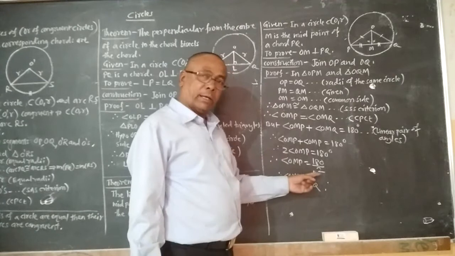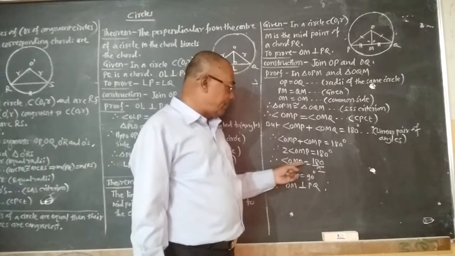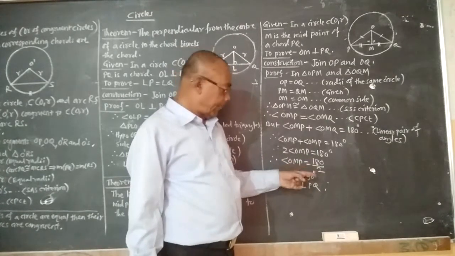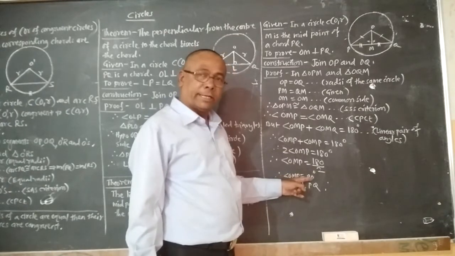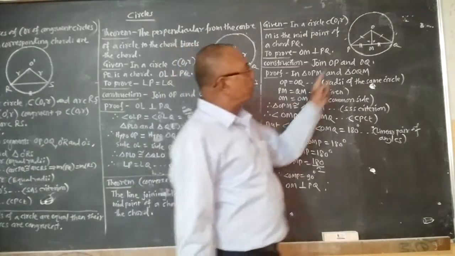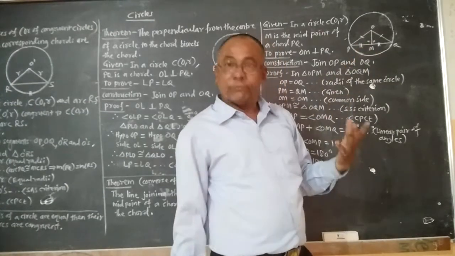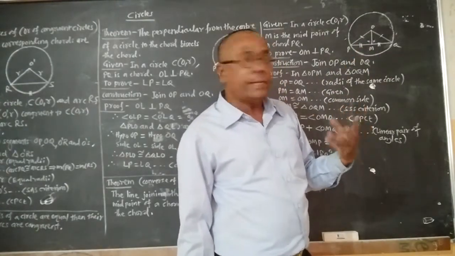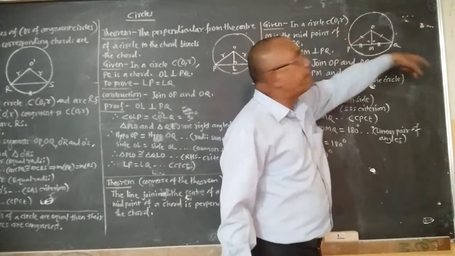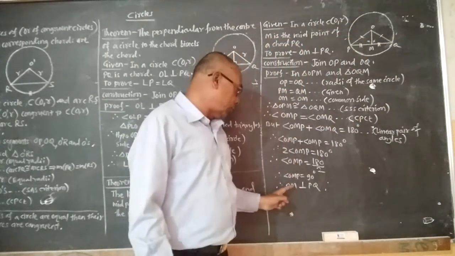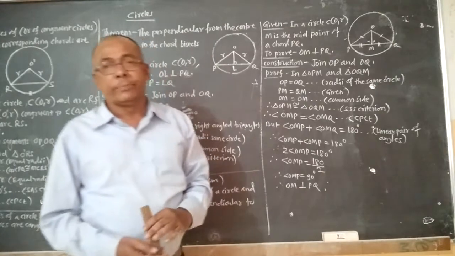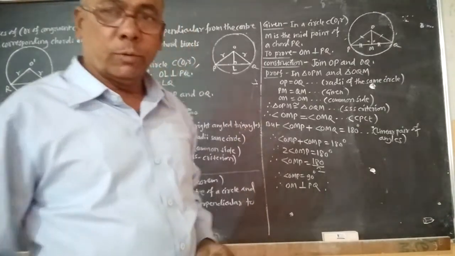This 2 will divide 180. So angle OMP is equal to 180 upon 2, or angle OMP is equal to 90 degree. So we have proved that angle OMP is 90, and if angle OMP is 90, then OM must be perpendicular to PQ, and therefore OM is perpendicular to PQ.